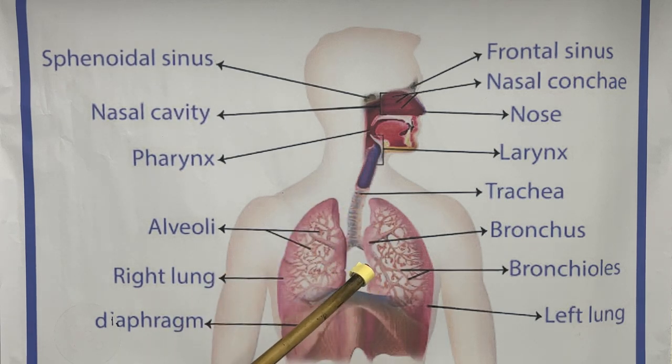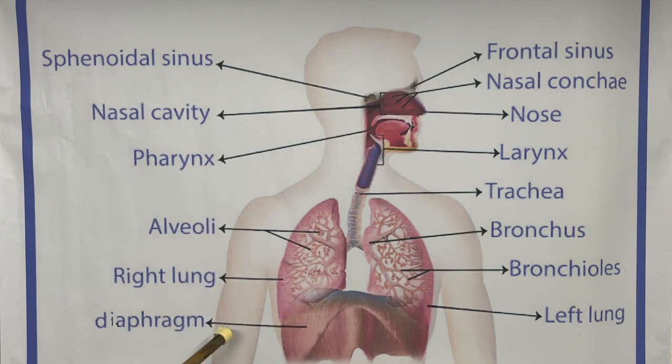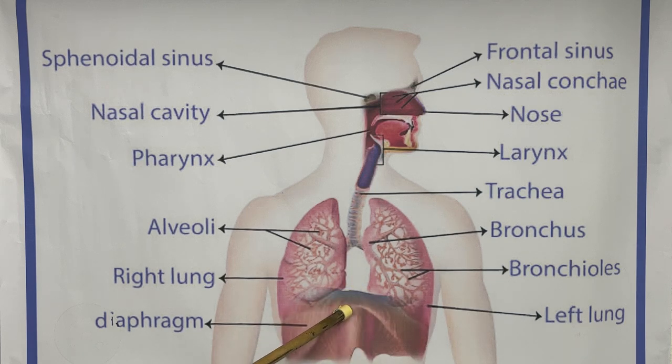Next, the final part, you can see here, the diaphragm. It is a junction part. It is responsible for exhalation and inhalation. One clarity it gives: whenever we take in air, the chest increases in size.